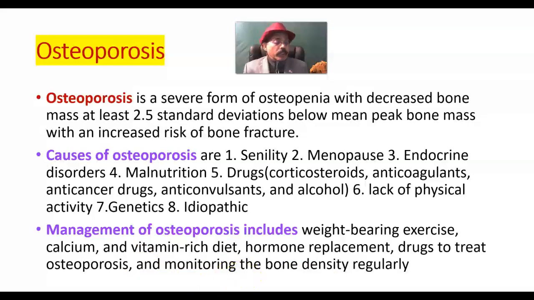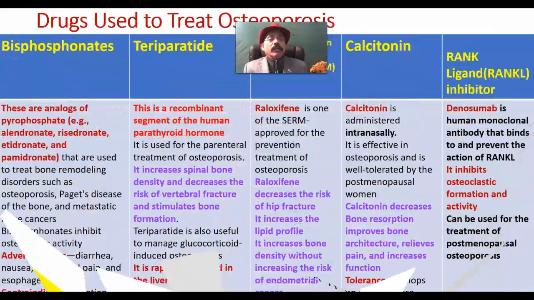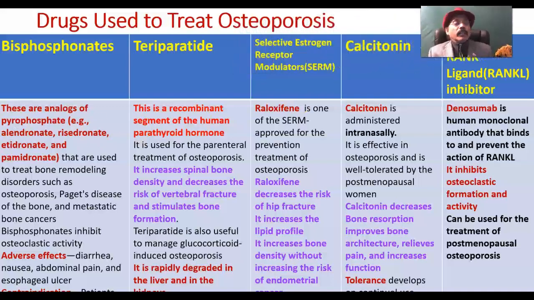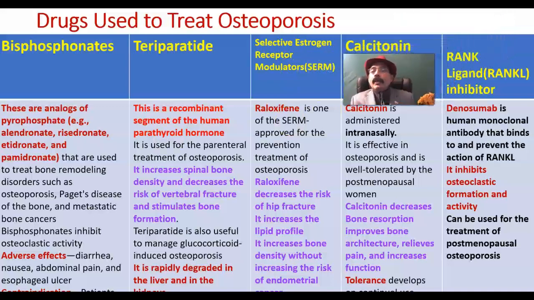Now we'll discuss the drugs that are used to treat osteoporosis. We have many drugs like bisphosphonate, teriparatide, selective estrogen receptor modulator, calcitonin, and rank ligand inhibitor.